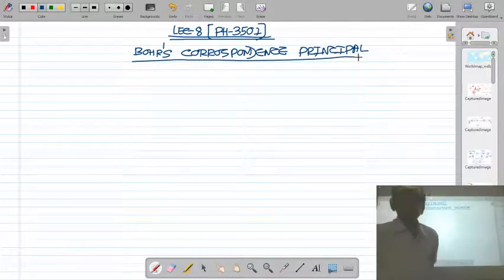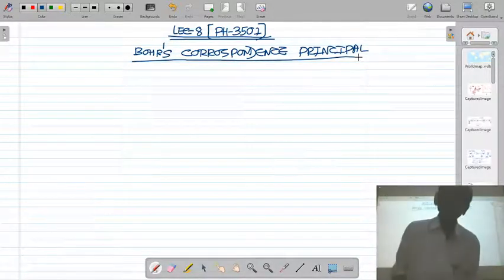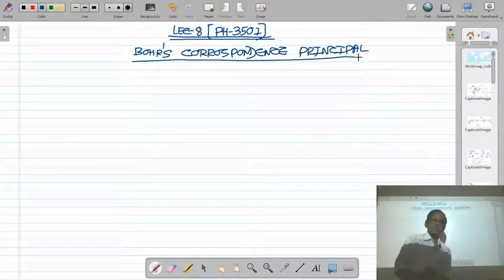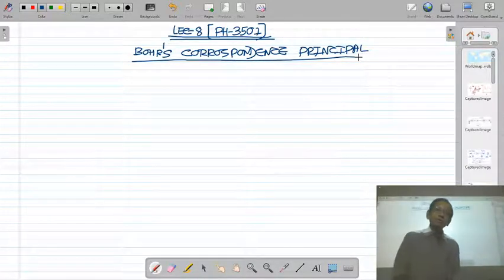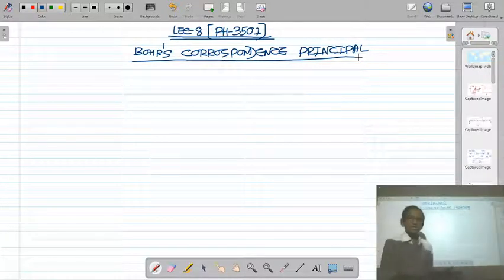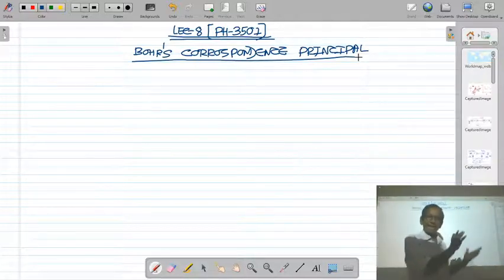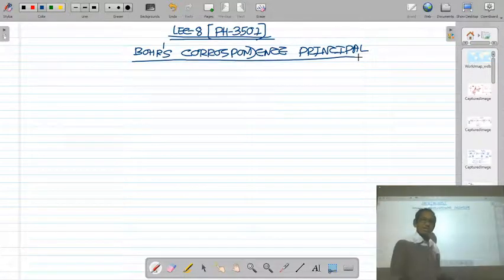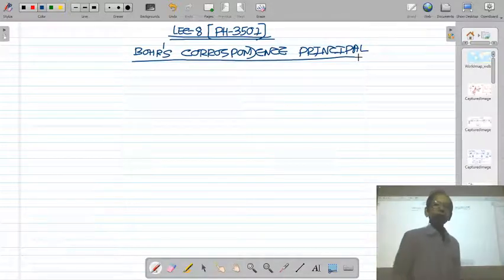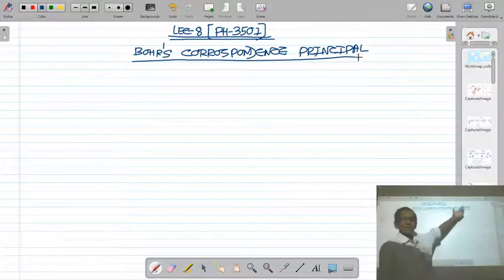So today we will study Bohr's correspondence principle. What is Bohr's correspondence principle? It is a principle which gives the coincidence between the quantum mechanical results and classical results. That means under which condition the quantum mechanical results of a system agree or coincide with the results of classical mechanics. That is given by Bohr's correspondence principle.